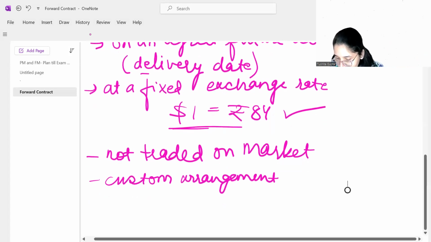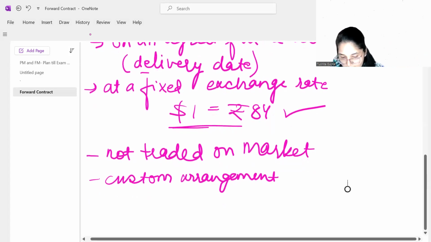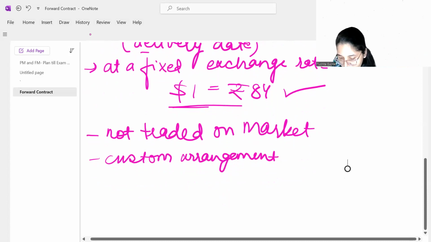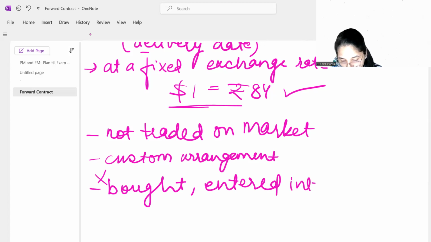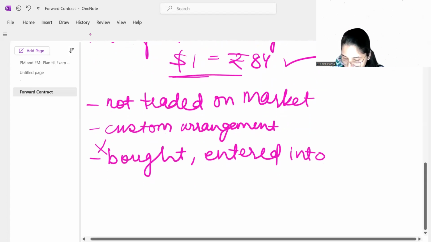Now, let's also discuss a few more things. These agreements are not bought; these are entered into. Again, because these are not traded in the market, you cannot buy a forward contract, you can only enter into an agreement, which is a forward contract.